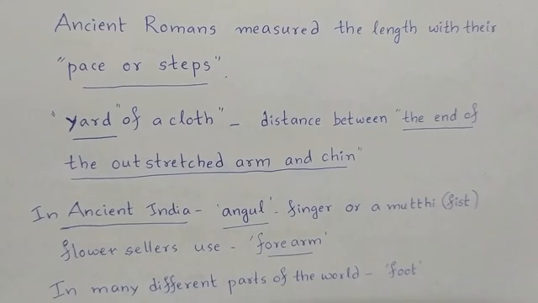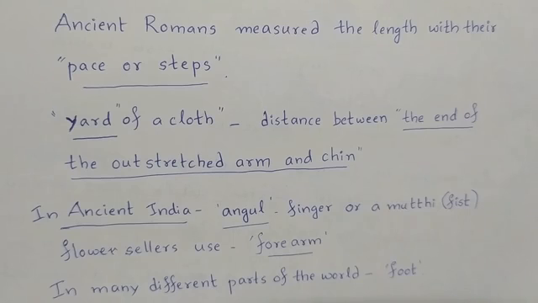Ancient Romans measured length with their pace or steps. Pace here means steps; we know how many steps they have walked. Yard of a cloth is the distance between the end of the outstretched arm and the chin.